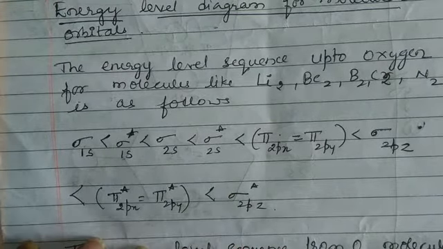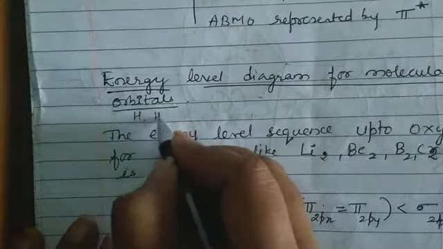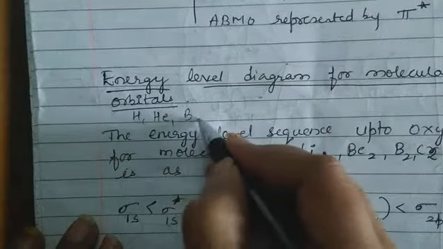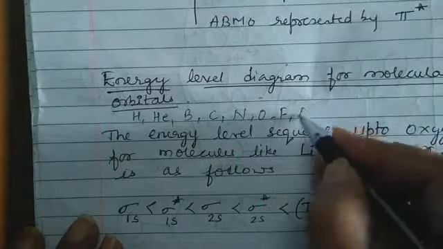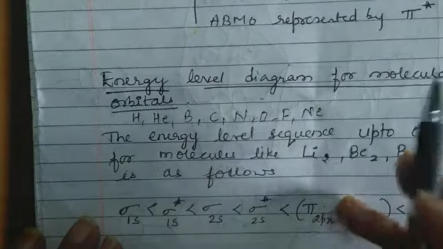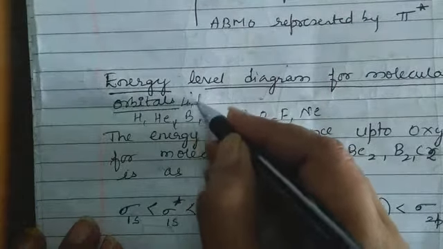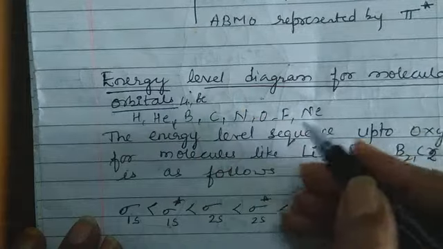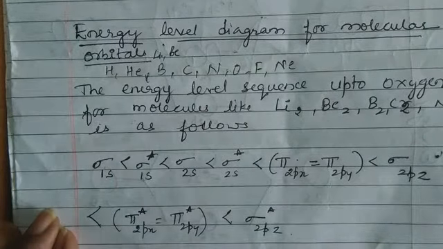So which are the elements? Up till 10 we will write. It is hydrogen, helium, BCNOF, followed by neon. So for all these elements we are going to write electronic configuration for the molecules. Hydrogen, helium, then we have lithium, beryllium and boron, carbon, nitrogen, oxygen, fluorine and neon. Either you can remember this, or I will show you how to write.